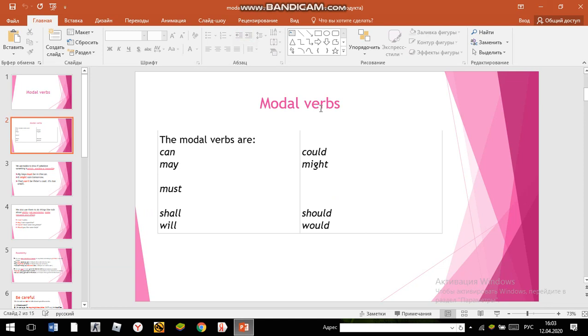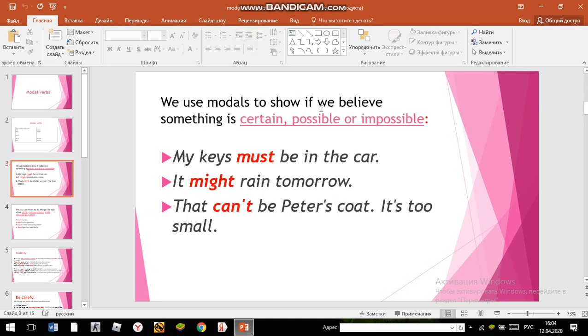Modal verbs are can, could, may, might, must, shall, should, will, would. You use modals to show if you believe something is certain, possible or impossible. For example, my keys must be in the car. It might rain tomorrow. That can't be Peter's coat. It is too small.